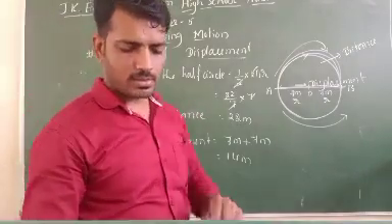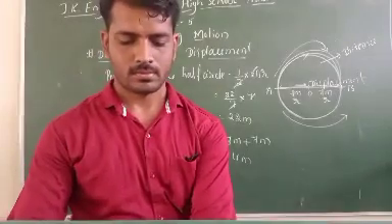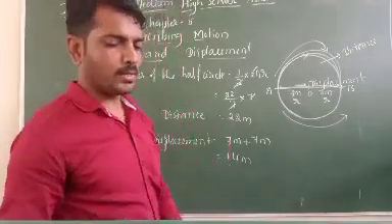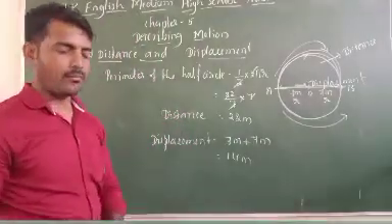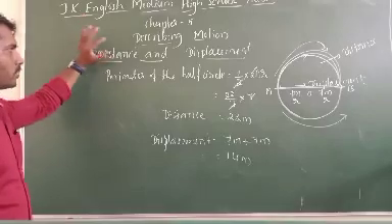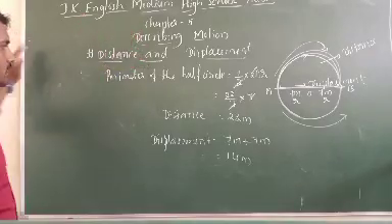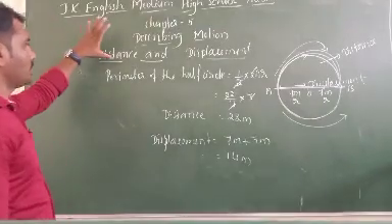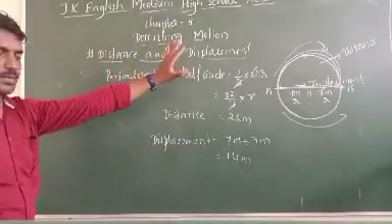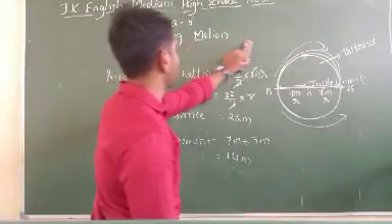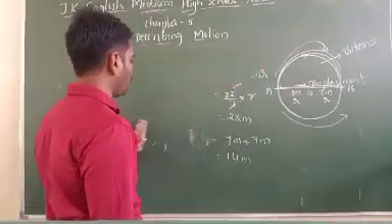What is the third point here? The third point is speed and velocity. So already we have learned about motion, next scalar and vector quantities, and the third point is distance and displacement. And next we will go to one more thing, that is speed and velocity.